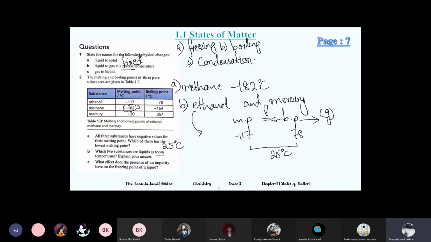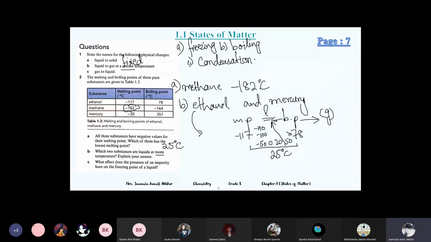So ethanol is a liquid at room temperature. See this one: minus 117, minus 110, minus 100, minus 50, then 0, 20, 50, 70, and then 78. Just write random temperatures, and you can see that positive 25 comes in between here. So it's a liquid at room temperature. That's how you can see whether it is liquid or not.